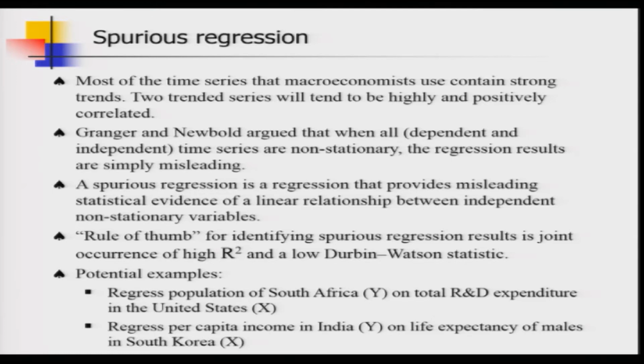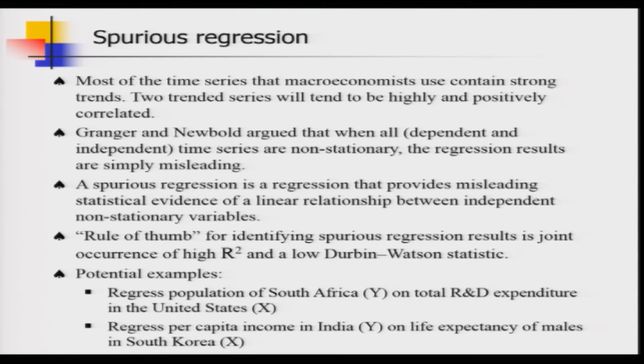Granger and Newbold argued that when all dependent and independent time series variables are non-stationary in nature, then regression results are simply misleading and they are spurious in nature. Now, Granger and Newbold are talking about a term which we do not know yet: non-stationarity. What is it? Wait for a minute, we are going to discuss the definition of stationarity and non-stationarity very soon.